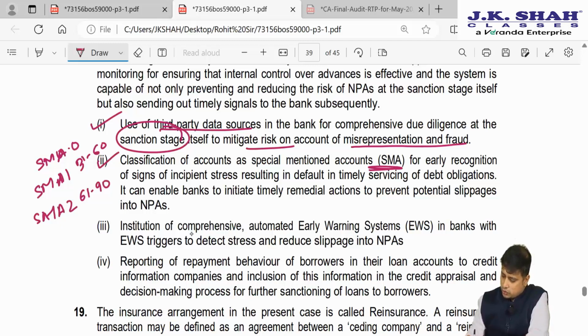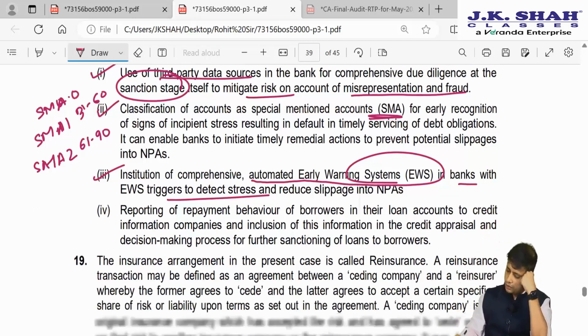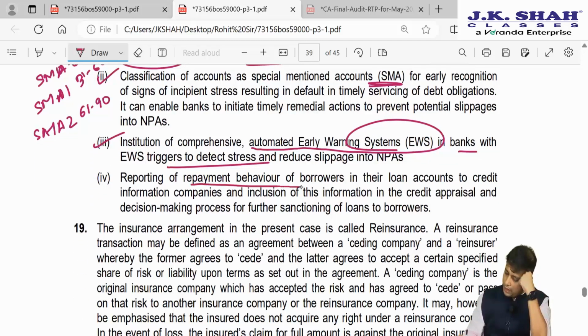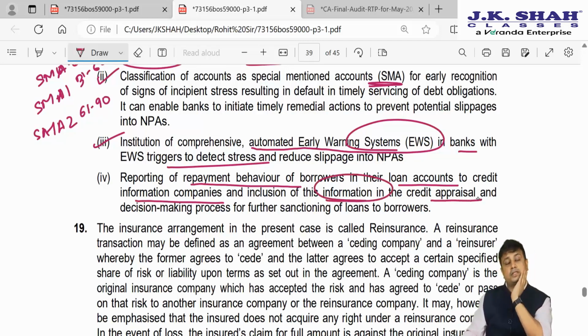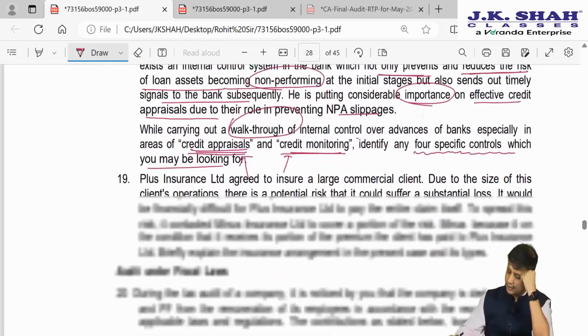Then we can use institution of a comprehensive automated early warning system in banks which triggers that stress. So if there is any stress or something for NPA, this particular system will trigger it. And a reporting of repayment behavior of borrowers in their loans to the credit information companies, and inclusion of this information in the credit appraisal itself. So if a person has taken a credit card, whether he's repaying on time or not, all this credit information can be collected so they can understand at the early stage itself whether a loan should be sanctioned or not. So these are the internal controls that we can establish here.